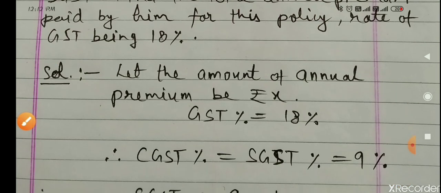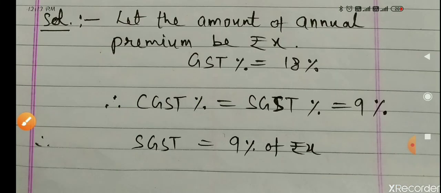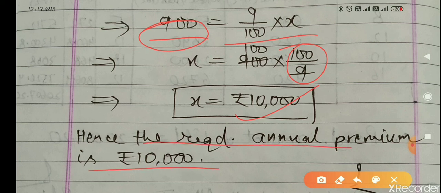So I have taken here, let the amount of annual premium be X rupees. GST rate 18% is given, so the CGST and SGST rate will be 9%, when it's half, you know very well. So SGST will be 9% of X, where X is the annual premium. SGST is given. You can see here, 900 equals 9 upon 100 into X. 900 multiplied by 100 upon 9 is 10,000 rupees. Because it is given 900 rupees as SGST. So X equals 10,000, hence the required annual premium is 10,000 rupees. So these are easy questions.